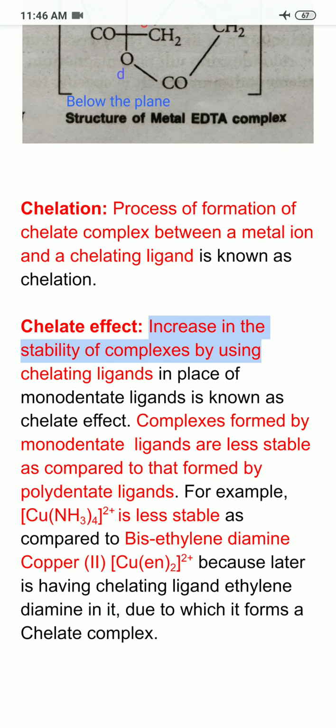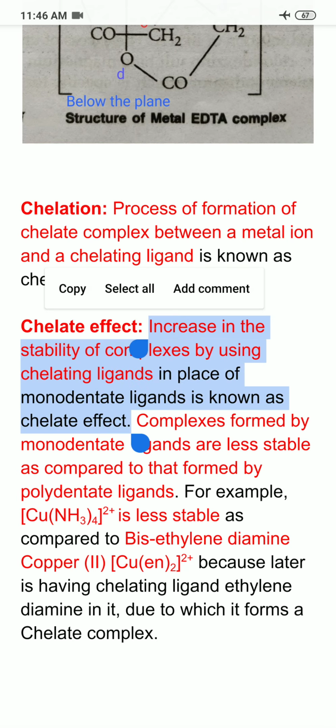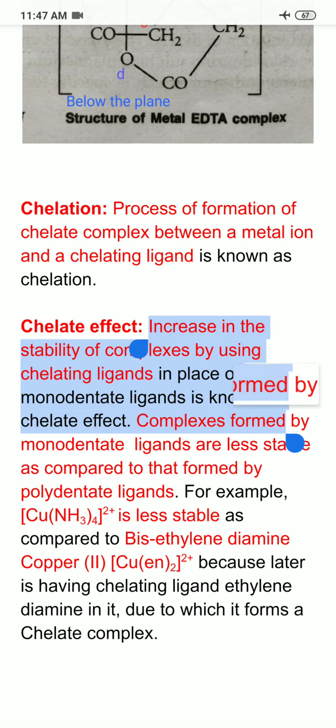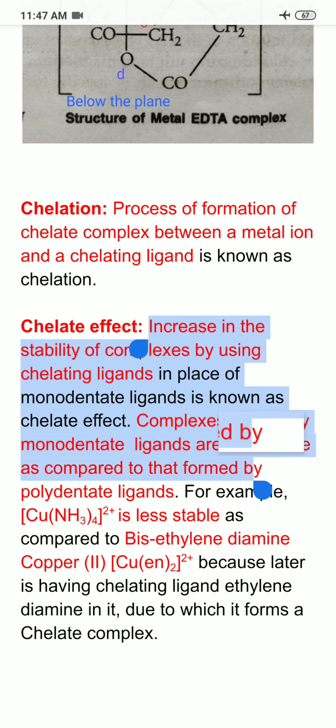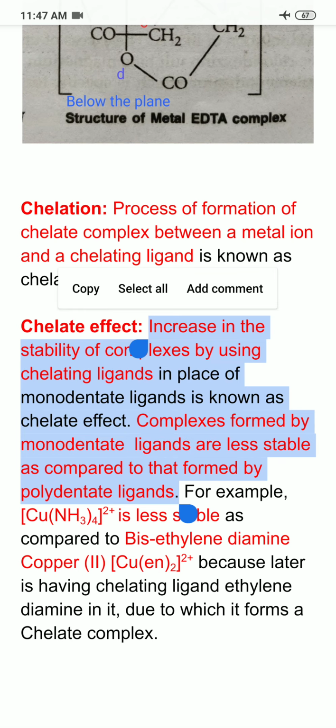So what is the chelate effect? I can say that the increase in the stability of the complexes by using chelating ligands in place of monodentate ligands is known as the chelate effect. Why? Because complexes formed by monodentate ligands are less stable as compared to those formed by polydentate ligands. And why? That I already told you. And for this I am taking an example.